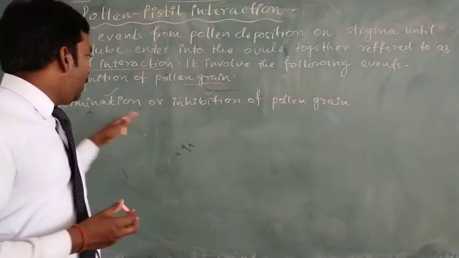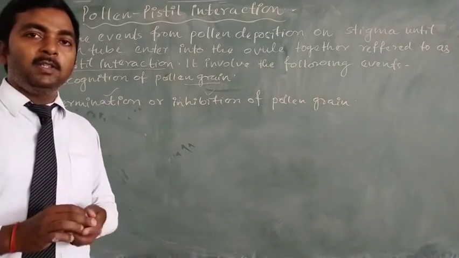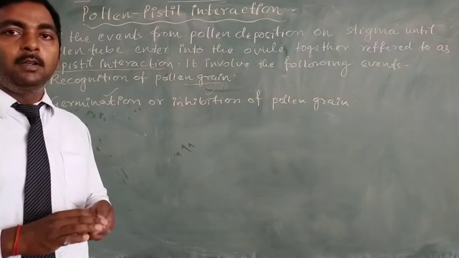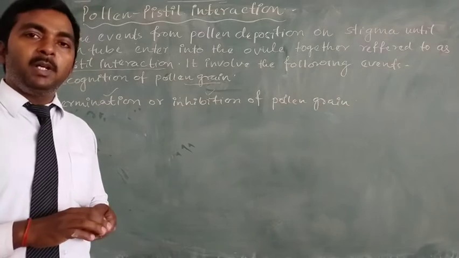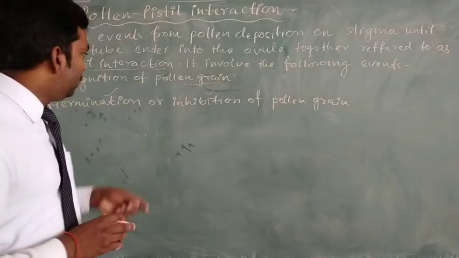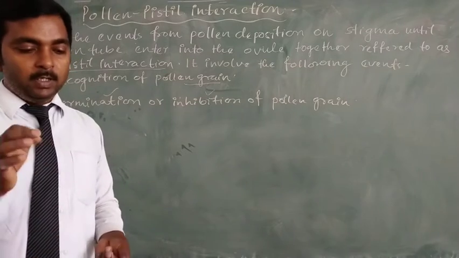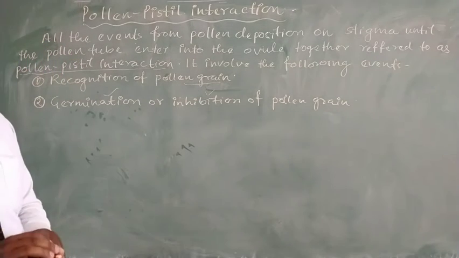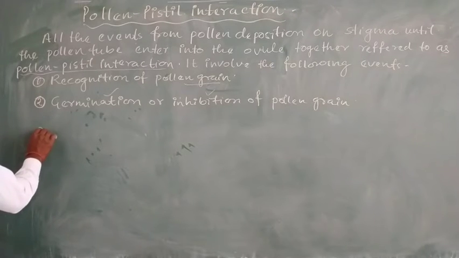If the germination of the pollen grain takes place, that is the second event, or if the pollination is compatible, the pollen grain allows germination, and germination of the pollen tube is followed by the third stage, that is the growth of the pollen tube.